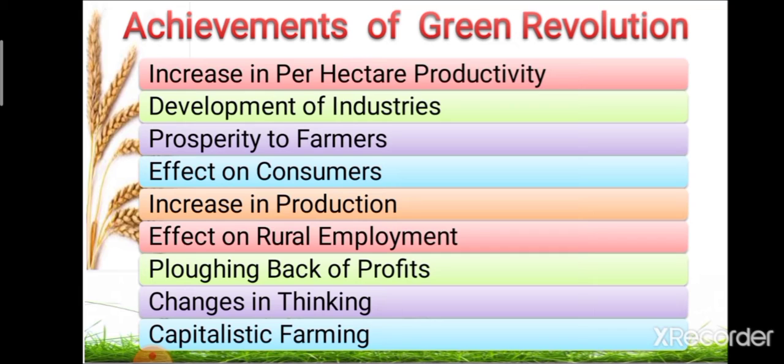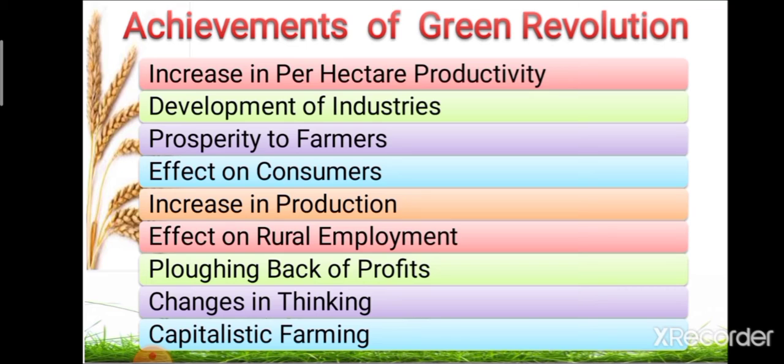Green Revolution first started in Punjab, and the result was the prosperity of the farmer. If agricultural production increases, ultimately it increases the income of the farmer, and lastly it is related with the standard of living of the farmer. Due to the increase in income, it increases the standard of living of the farmer. So this is the next achievement, increase in the prosperity of the farmer.